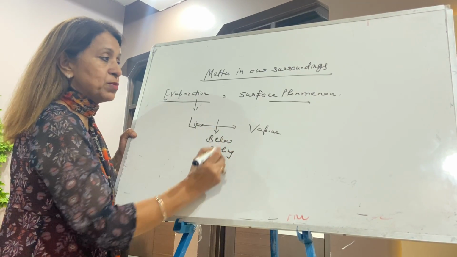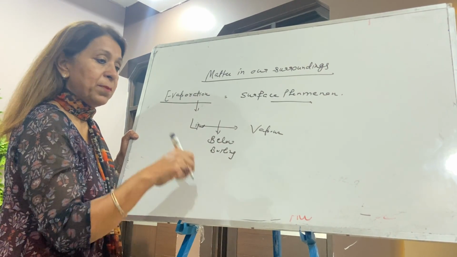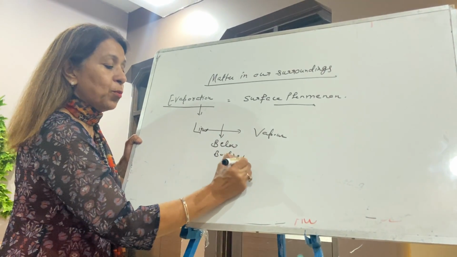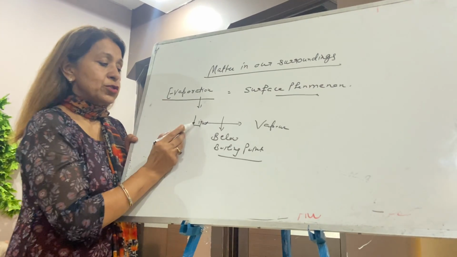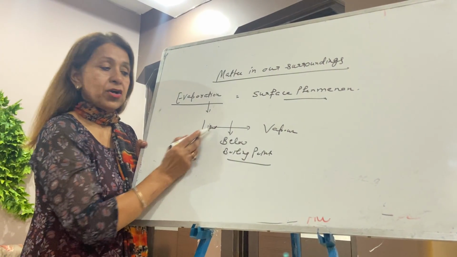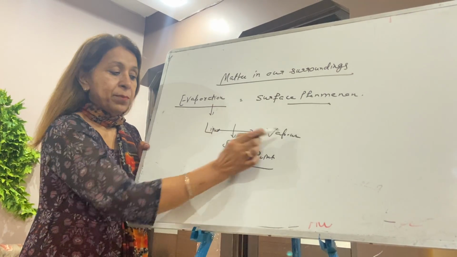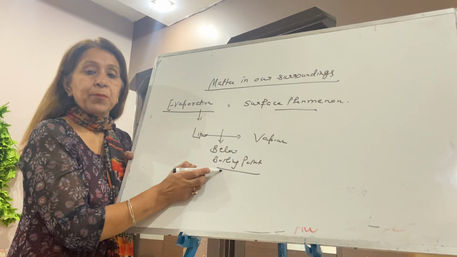There is a difference between evaporation and boiling. Boiling takes place from the bulk and evaporation takes place from the surface. So evaporation is a process when a liquid is converted to vapor, but the temperature must be below the boiling point.